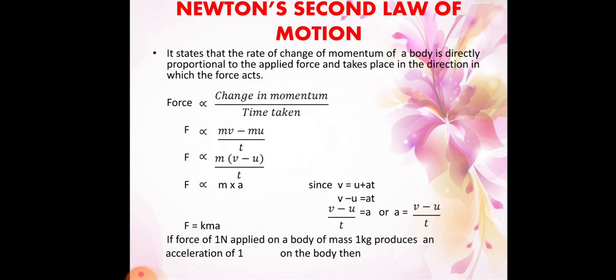So let me clarify one more time. It states that the rate of change of momentum of a body is directly proportional to the applied force and takes place in the direction in which the force acts.